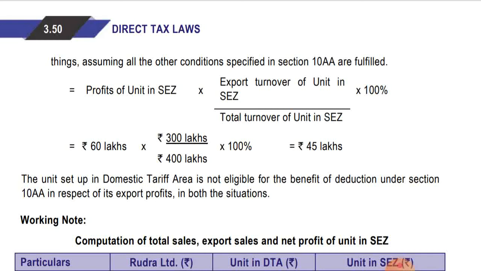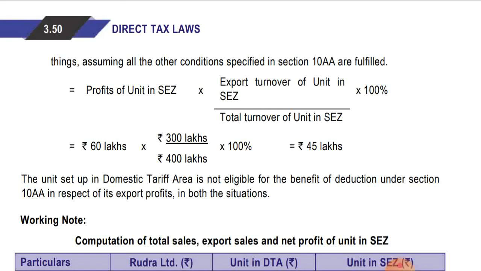So profit of unit in SEZ into export turnover of unit in SEZ divided by total turnover of unit in SEZ into 100%. So 60 lakhs into 300 lakhs divided by 400 lakhs into 100%. Sorry, I said 25 lakhs. Sorry, it was 45 lakhs. It will be 45 lakhs.